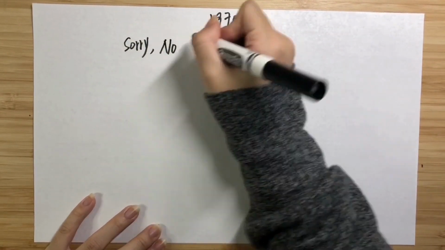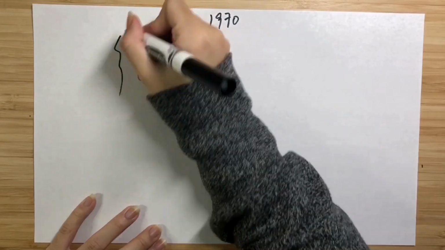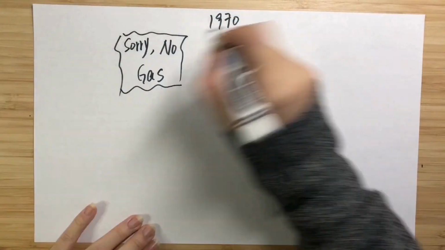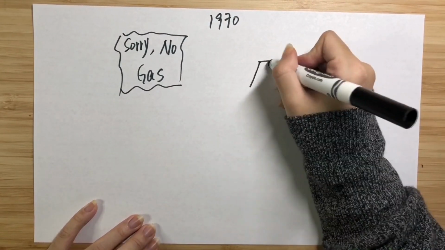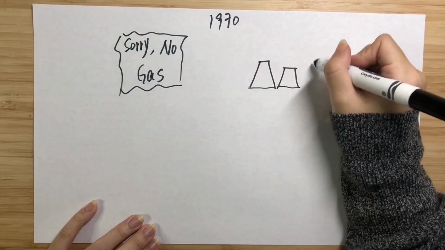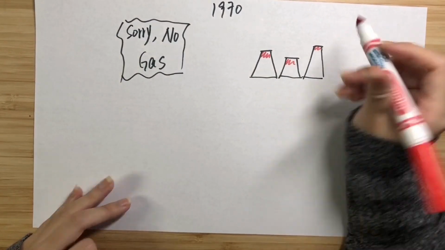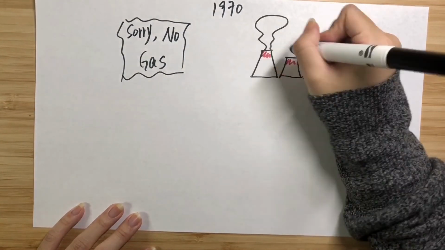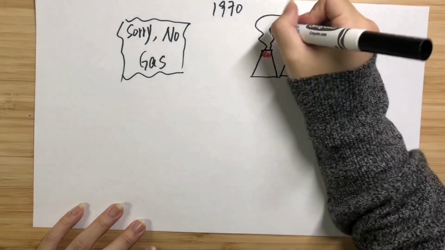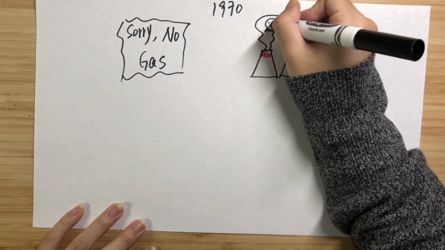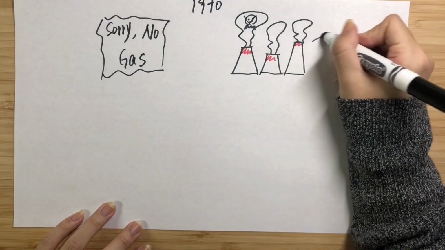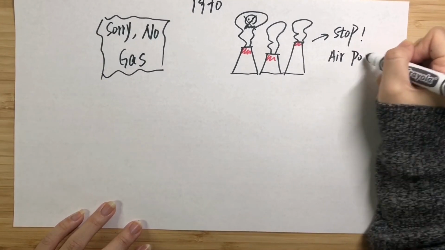This situation continued until 1970. The oil crisis broke out, and at that time, people could see signs like, "Sorry, there's no gas," at almost any gas station. And then the air pollution caused by automobile emissions began to attract people's attention. So the oil crisis and the air pollution forced people and the government to turn their attention to electric vehicles.